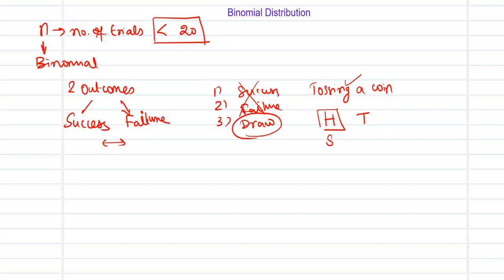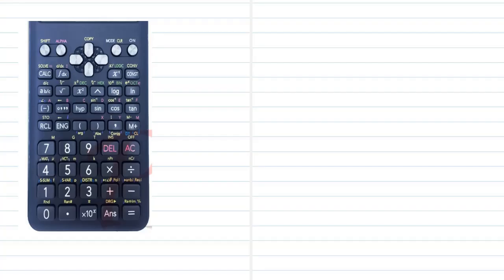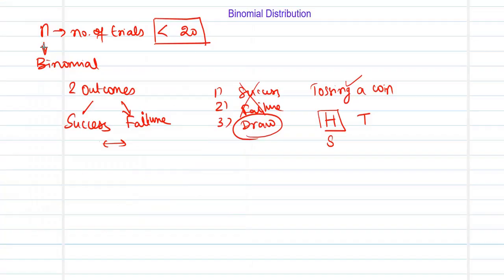Next comes the probability mass function for a binomial distribution. So what is going to be the probability mass function? It is the probability that X, the random variable, takes the value small x. This is given as nCx p^x q^(n-x).